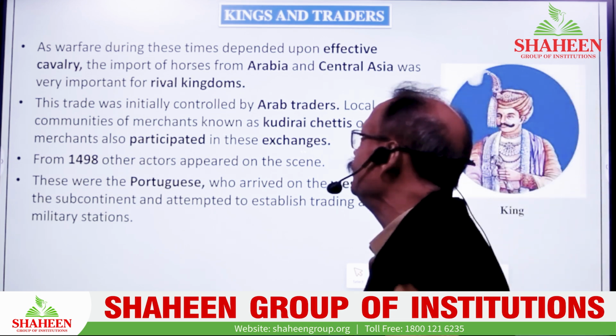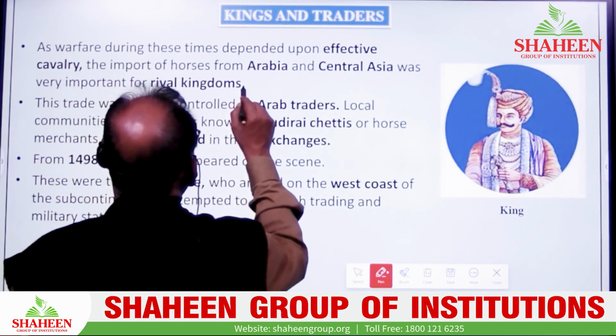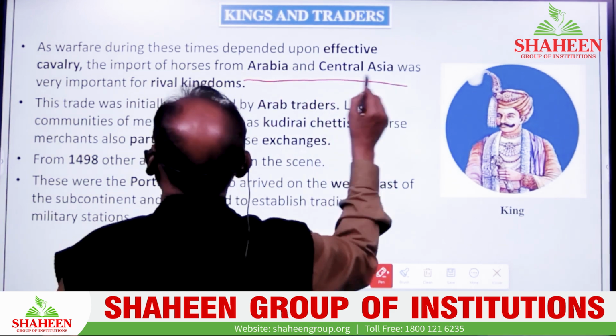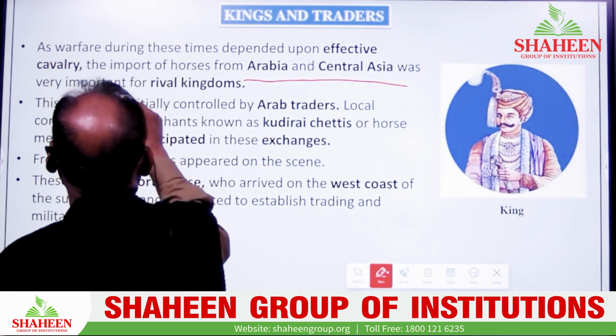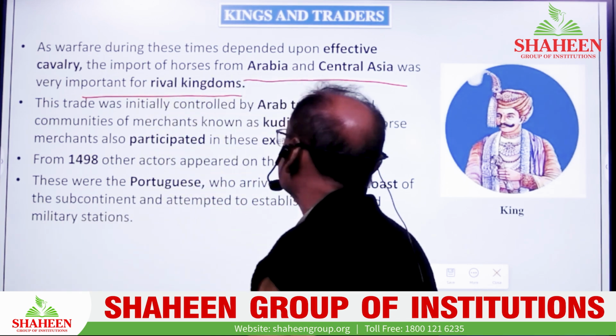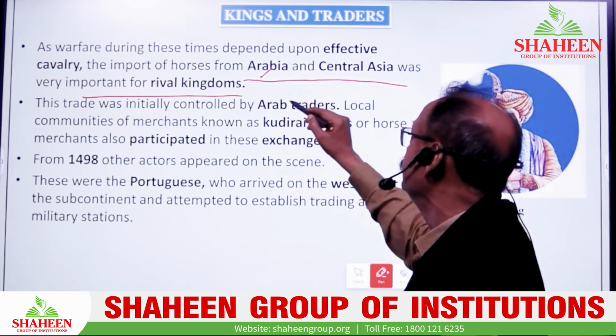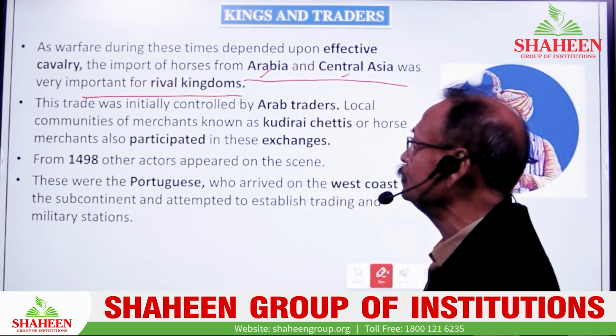and dancing was also one of the important facets over there. Warfare during this time depended on an effective cavalry, with horses imported from Arabia and the Central Asian region, and they were the rival kingdoms of this time too. So they developed their horse and defense capability by inducting Arabian and Central Asian horse forces too.